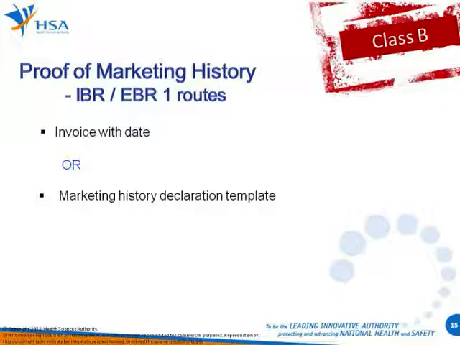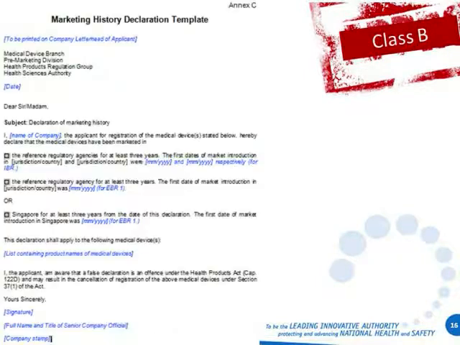So as proof of marketing history, this will apply for IBR and EBR1 goods. What do we accept? You can submit an invoice with the date as proof of sale. However, we have also noted during the public consultation and focus group sessions that these invoices may not be readily available for submission to HSA. So we have taken your feedback into consideration, and we will now allow you to submit a declaration as proof of the marketing history.